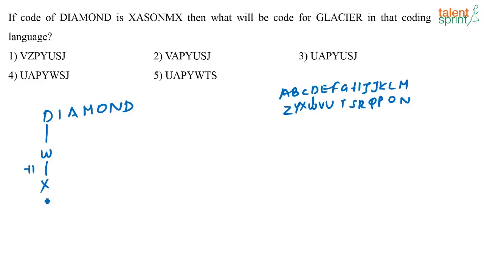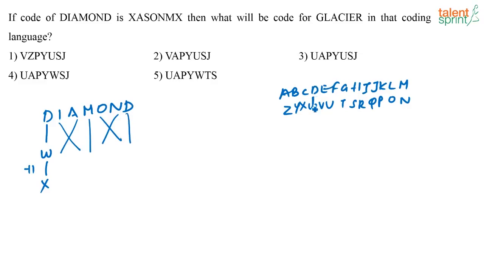So that is the coding that they have followed. First they find out, when you write the letters in the English alphabet in the reverse order, what will be the letter that will be opposite to the given letter normally. That is what you first find out. Then you add plus 1 to that, okay? Now here, this is the pattern that is being followed. It's not a straightforward pattern.